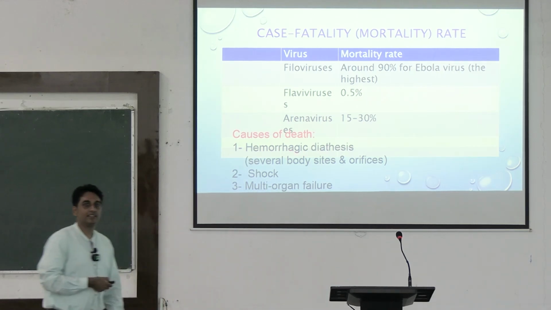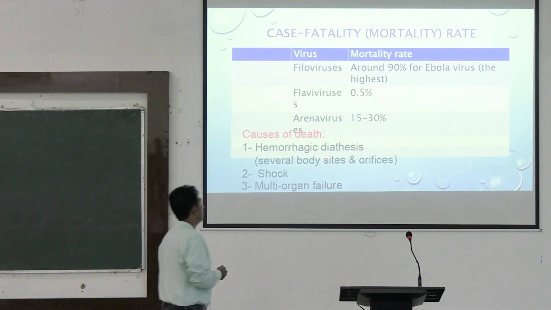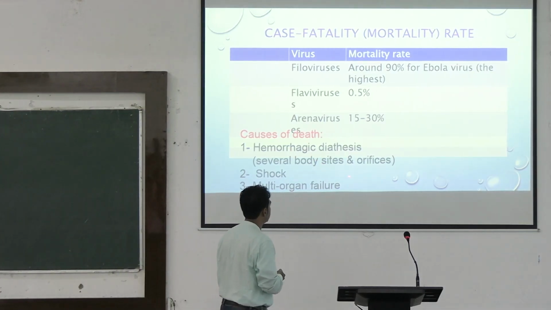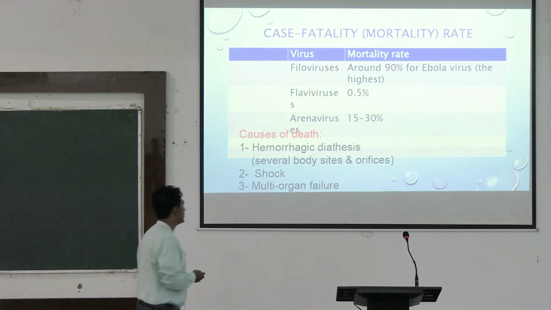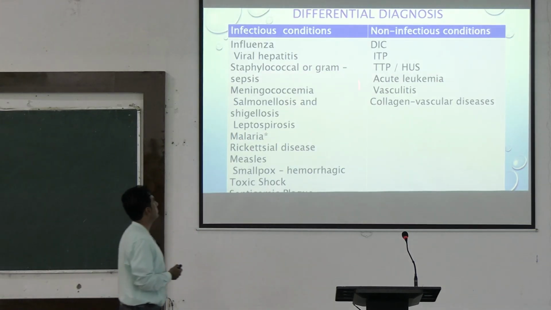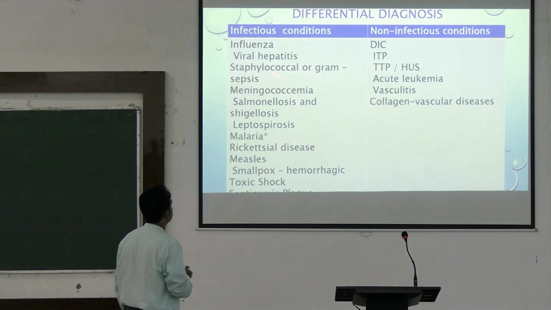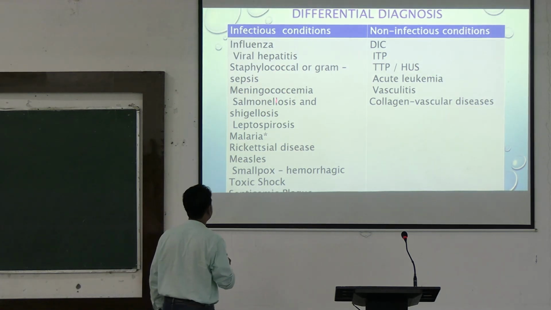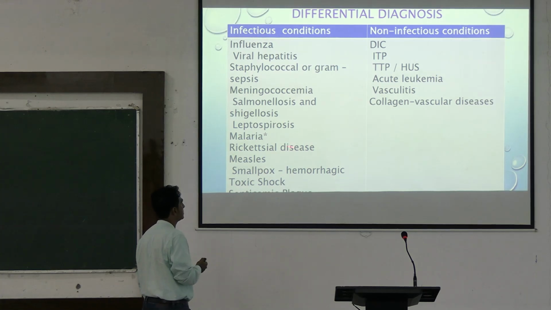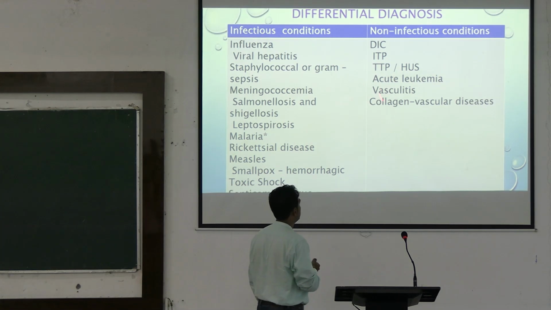In causes of death, it will be due to hemorrhagic diathesis. Several bleeding occurs from several body sites and orifices, shock and leading to multi-organ failure. Differential diagnosis: infectious conditions are influenza, viral hepatitis, staphylococcal or gram-negative sepsis, meningococcemia, salmonellosis and shigellosis. And non-infectious conditions are DIC, ITP and acute leukemia and vasculitis and collagen vascular diseases.